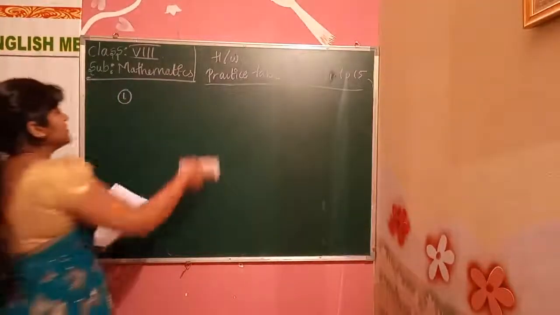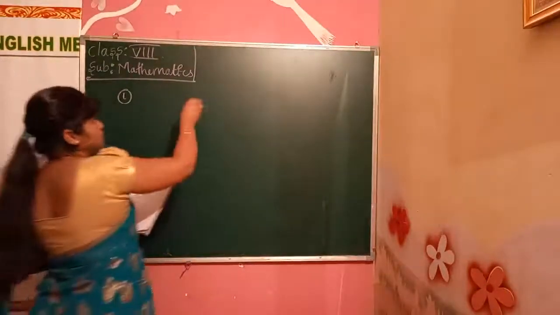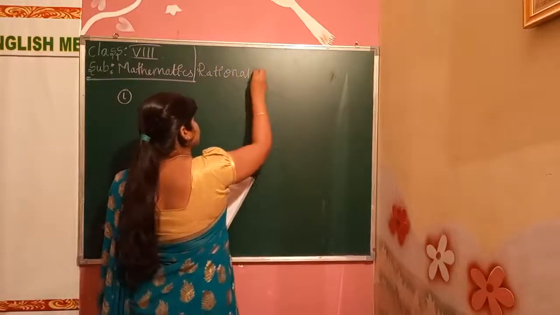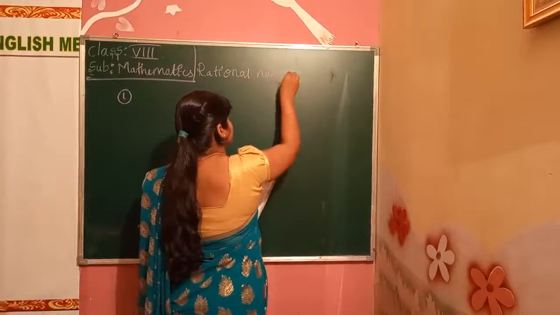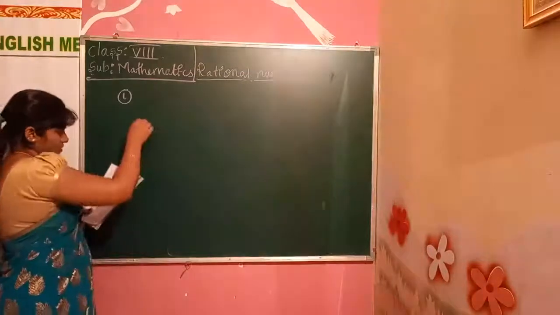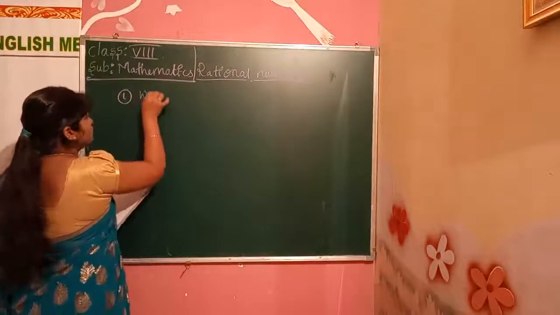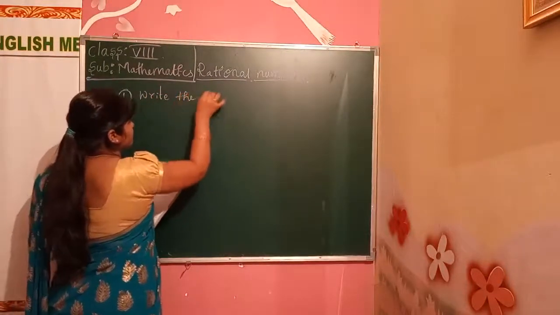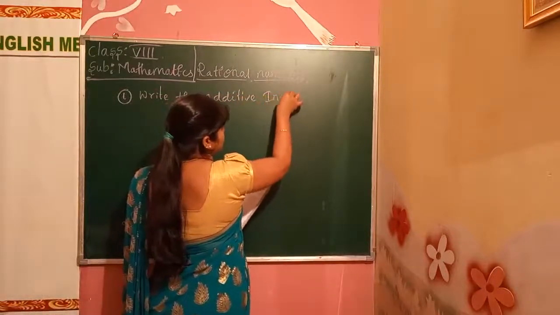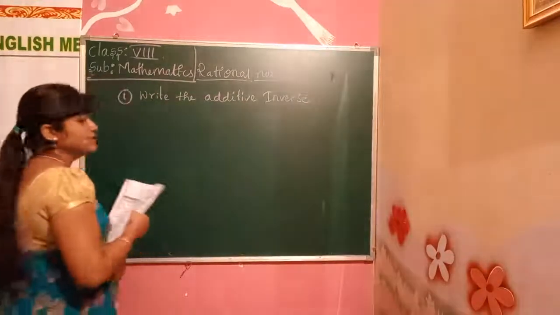We'll write the chapter name first. What is the chapter name, children? The chapter name is rational numbers. Don't forget that. Okay, rational numbers. The first one: write the additive inverse of the following. Additive inverse means making a change in the signs, children.